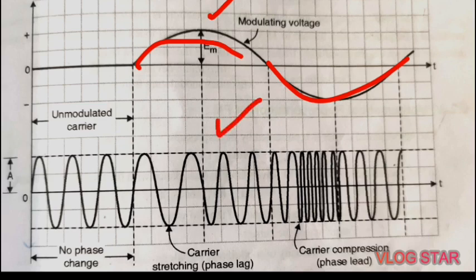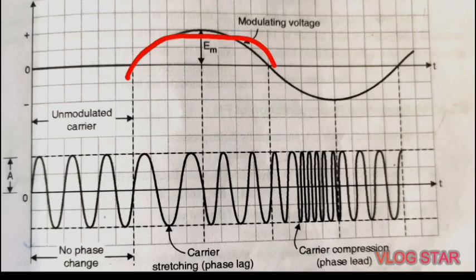So here we can see the phase lag will be there for the positive half cycle. Then the effect on this carrier signal is that it is stretched out, or its frequency is lowered.